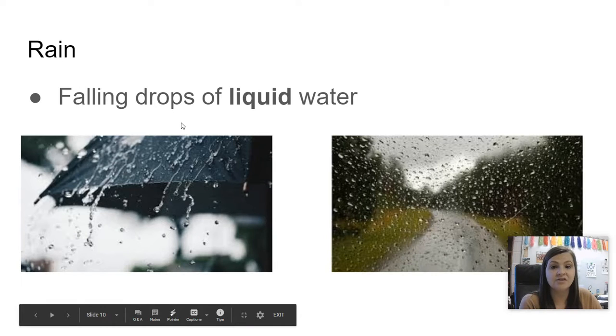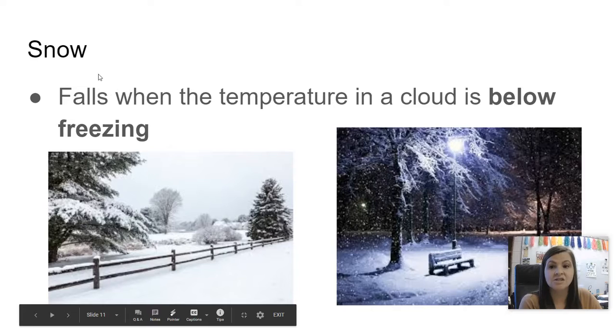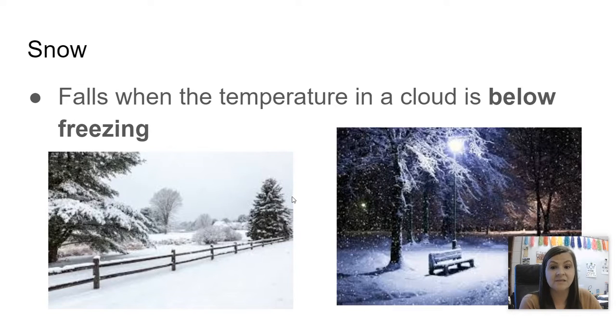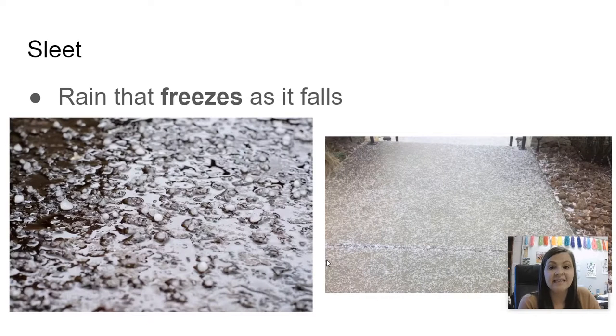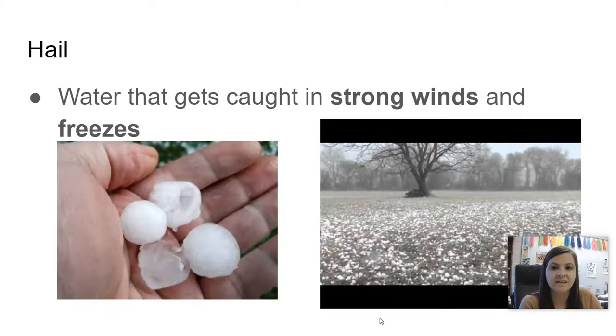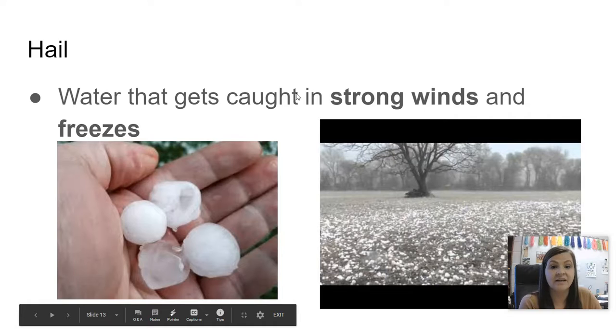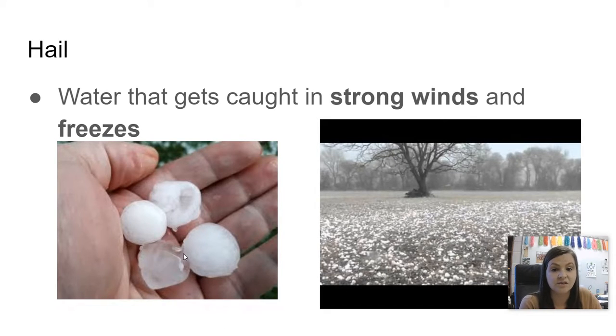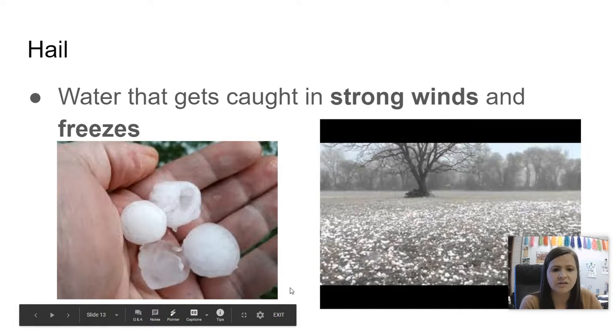Rain is falling drops of liquid water, a type of precipitation. Snow falls when the temperature in a cloud is below freezing. I'm ready for some snow in December. Hope you are too. Sleet is rain that freezes as it falls. So as it falls, before it hits the ground, it freezes. And then hail is when water gets caught in strong winds and freezes. So hailstorms happen during major thunderstorms, during the summer months a lot of times.